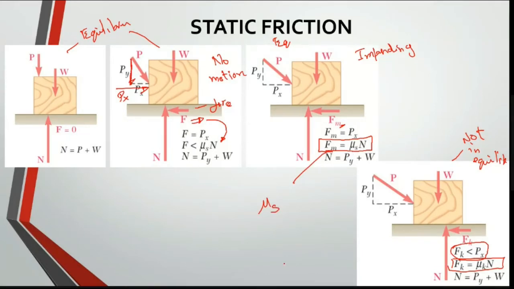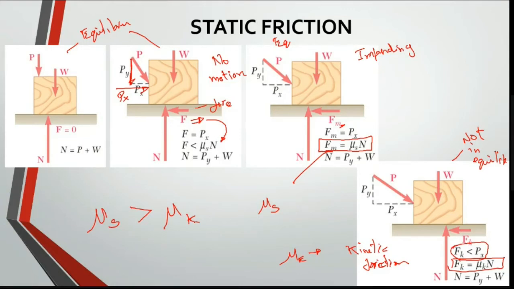This is mu k, the coefficient of kinetic friction, because your object is continuously moving. So we call this kinetic friction. Other things are the same. Note that your mu s is always greater when compared to mu k. Your static friction is always having a higher value when compared to your kinetic friction.